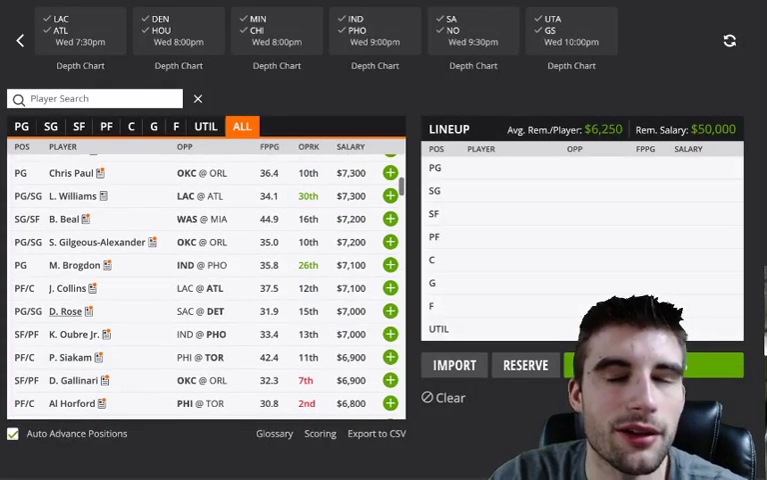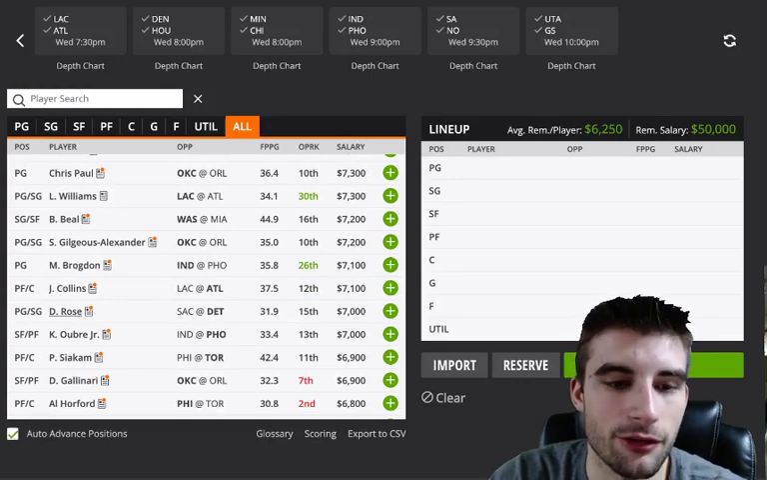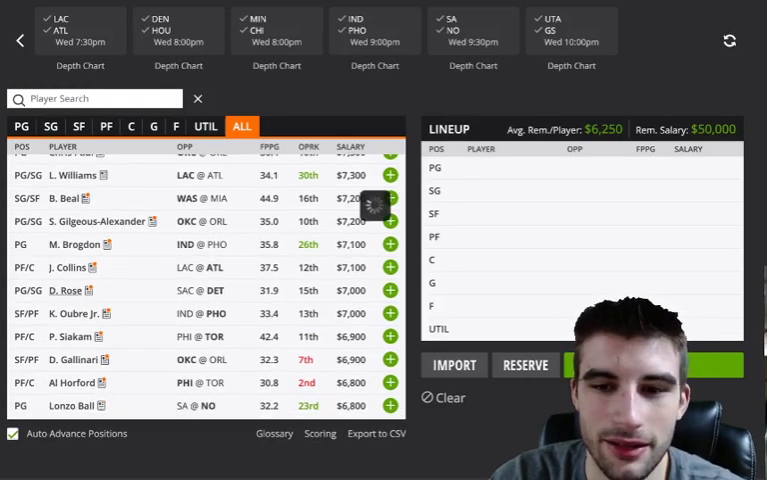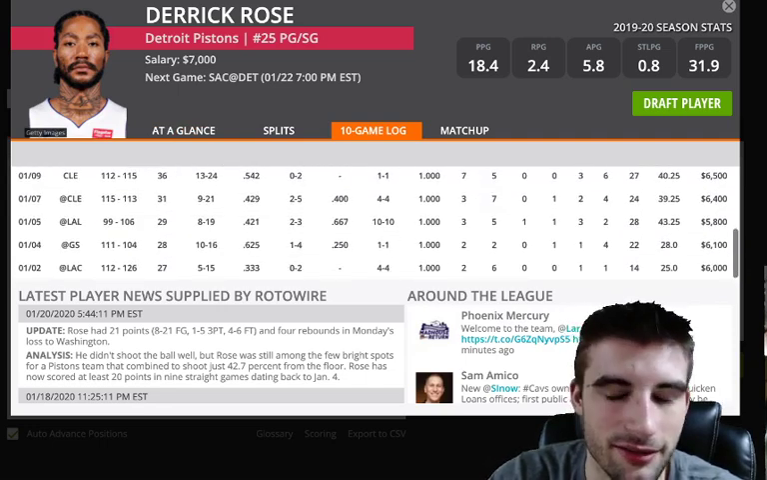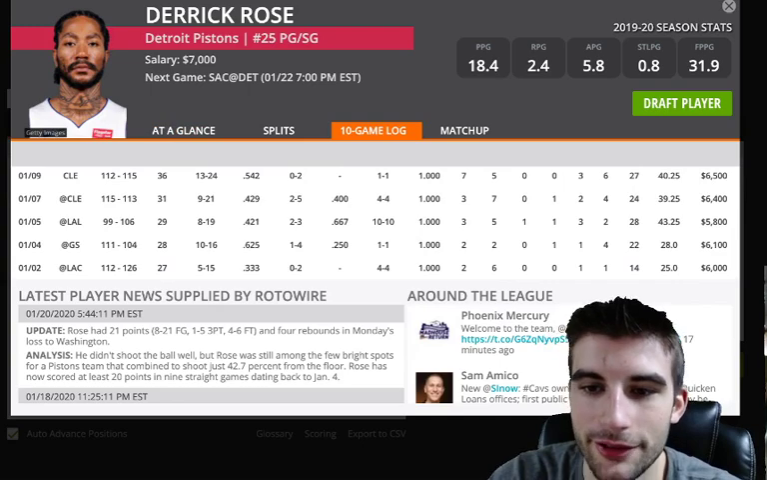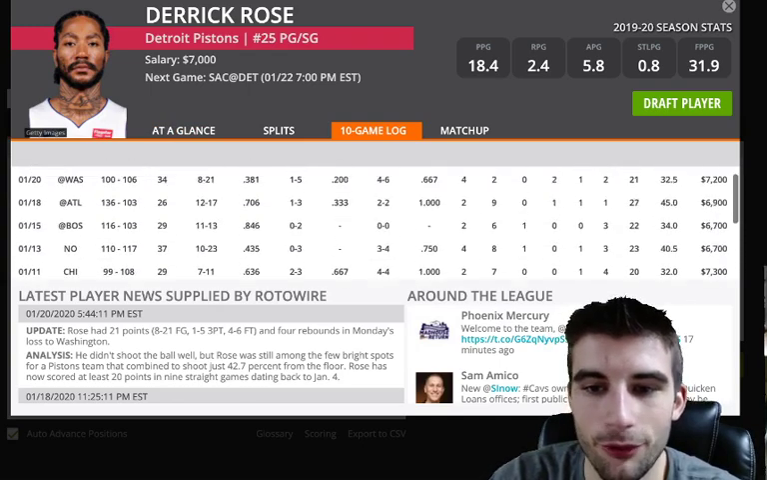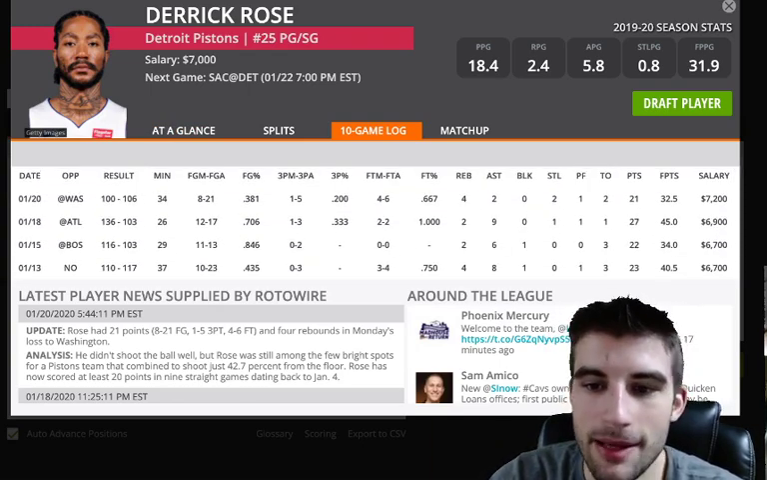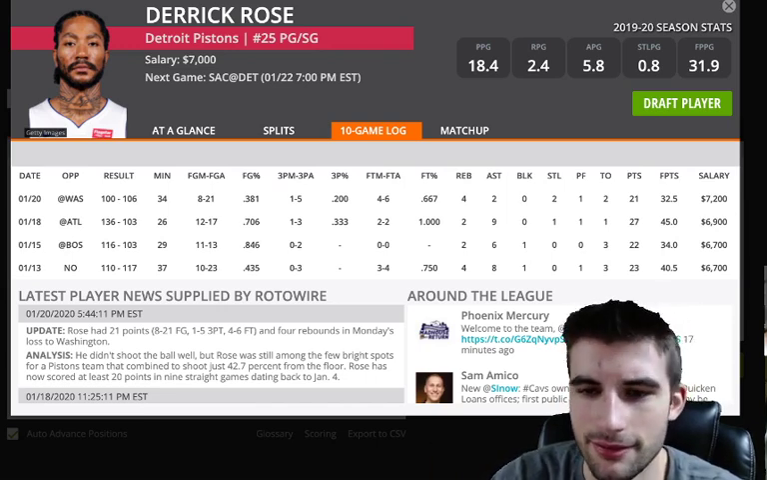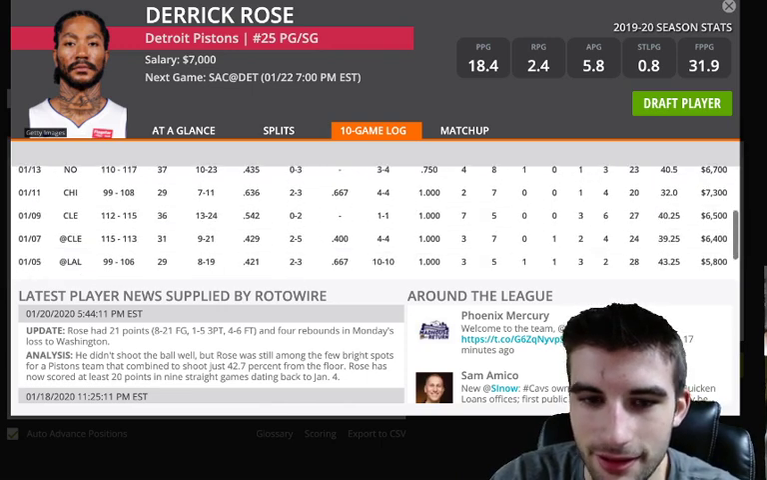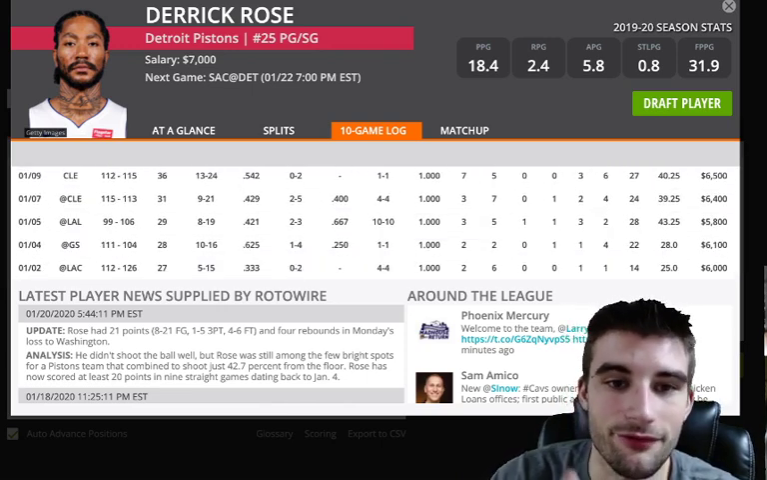Derrick Rose, so if Andre Drummond happens to be out, Derrick Rose would be okay at 7K. Not someone I'm probably playing in cash games, but he's been playing very, very well. If we just look at the game log since like January 5th: 43, 39, 40, 32, 40, 34, 45, 32. It seems a bit expensive at 7K, but this is a correct price because the guy's been playing very, very well. He hasn't scored less than 20 points since January 2nd, so he's been very, very consistent.